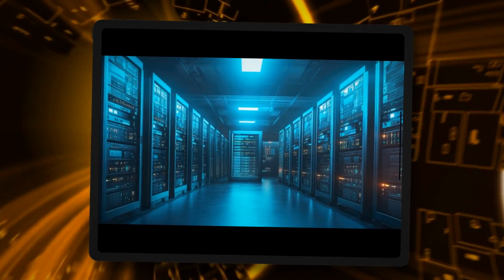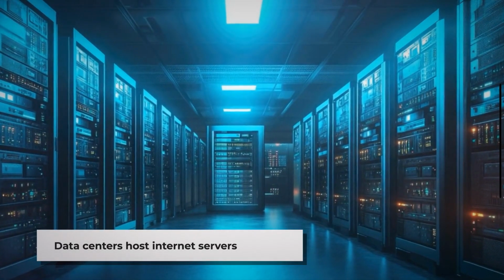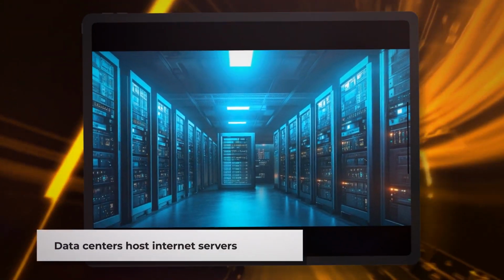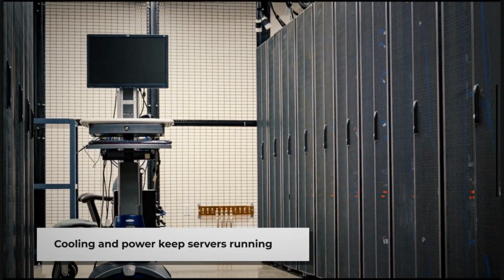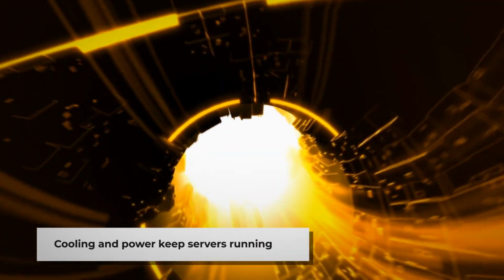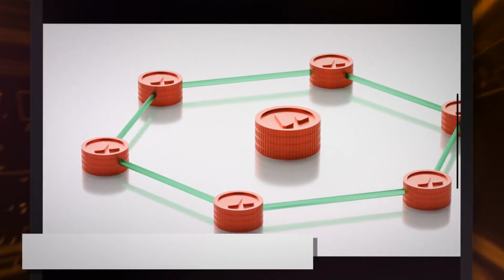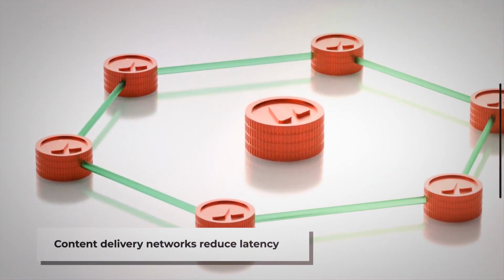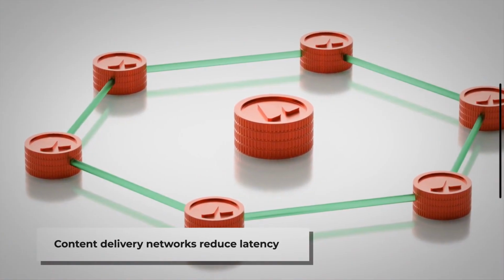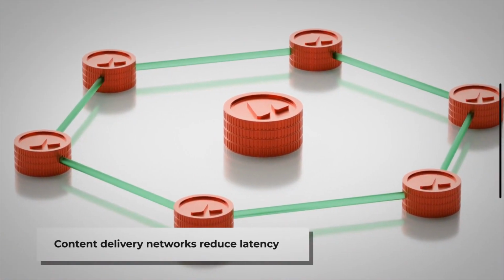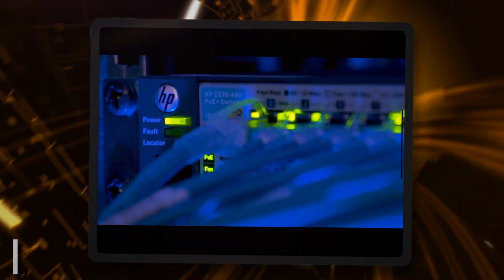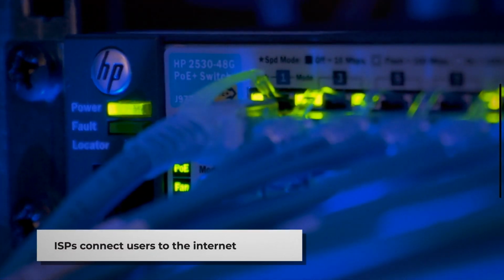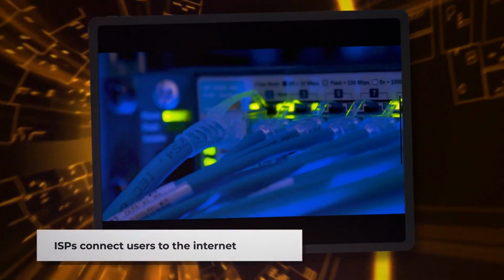Data centers house thousands of servers that store and process the vast amounts of information accessible through the Internet. These facilities require substantial cooling systems and redundant power supplies to maintain continuous operation. Content delivery networks distribute copies of frequently accessed data across multiple geographic locations, reducing latency and improving load times for users worldwide.